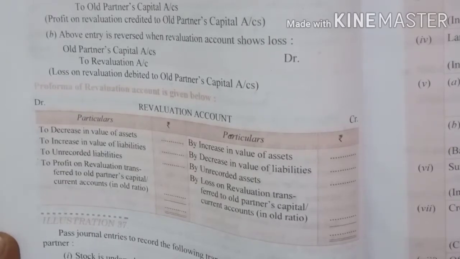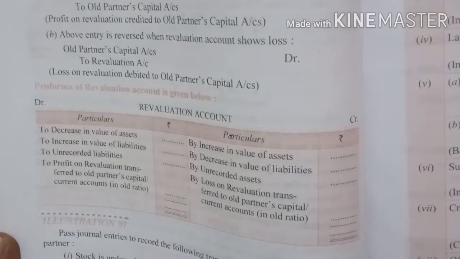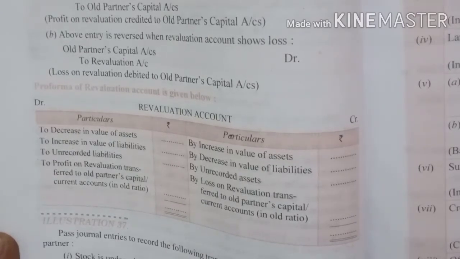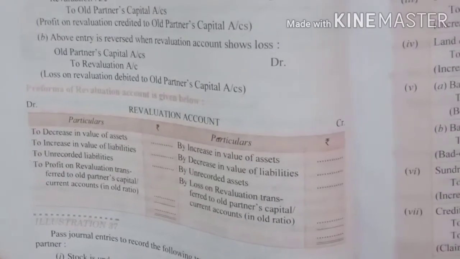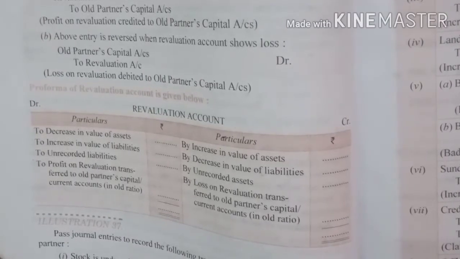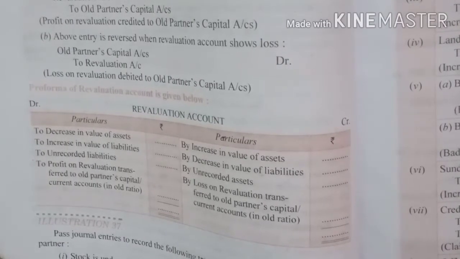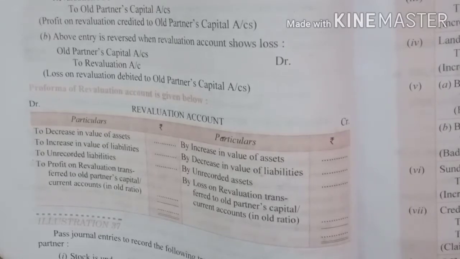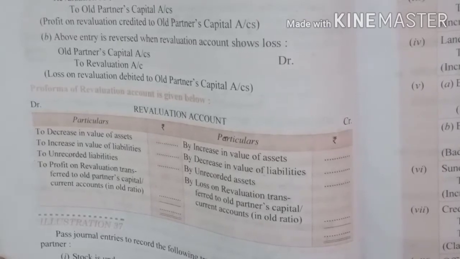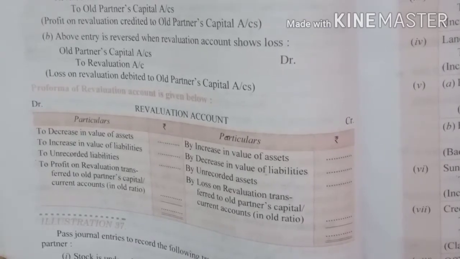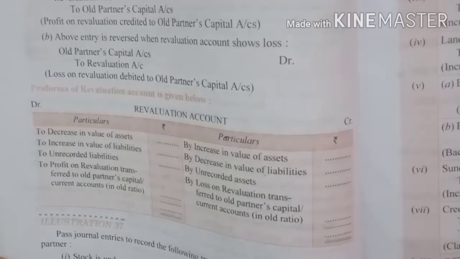Whenever there is increase in liability, it will come on the debit side. Whenever there is decrease in assets, it will come on the debit side. If there is any unrecorded liability, that means there is an increase in liability, right? So unrecorded liability will again come on the debit side.